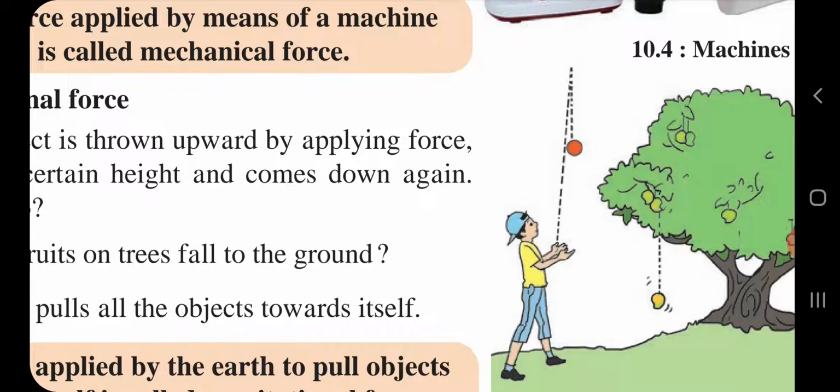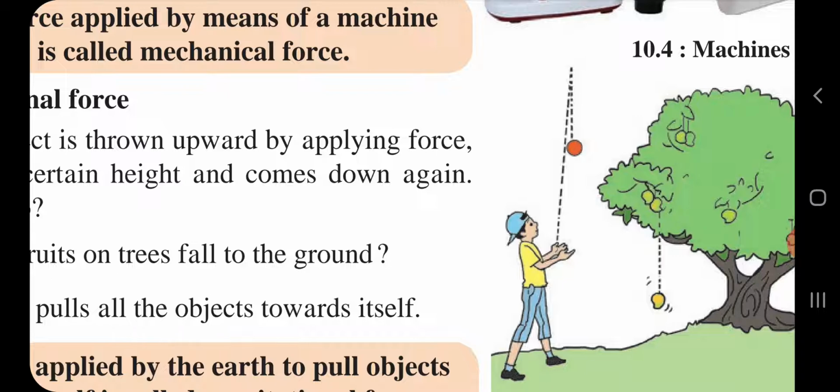Because already we had learned about force, that's why I used force directly. It reaches a certain height and again comes down.